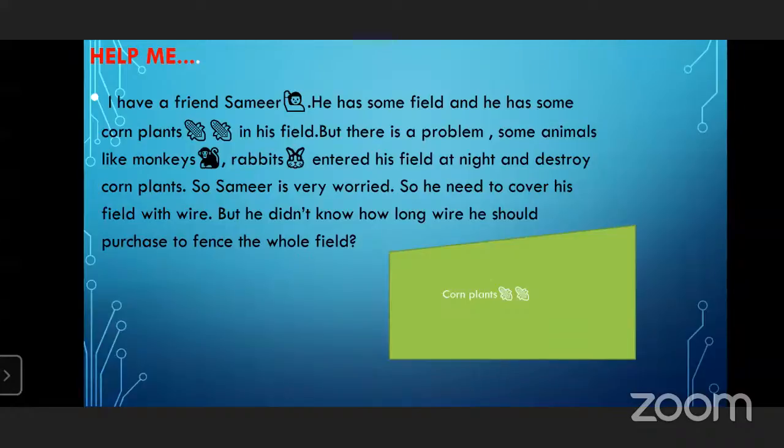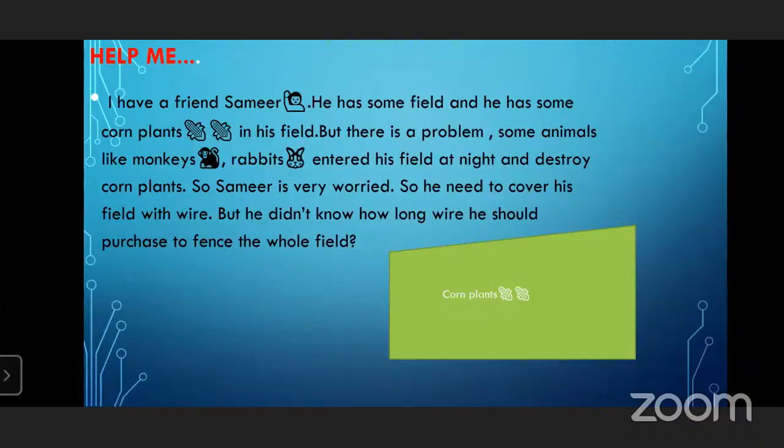So Samir is very worried. He wants to fill the field with wire, but he did not know how long a wire he should buy to fence the whole field.